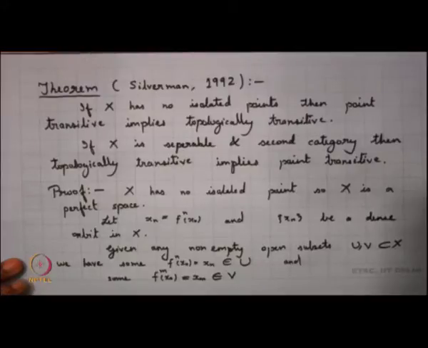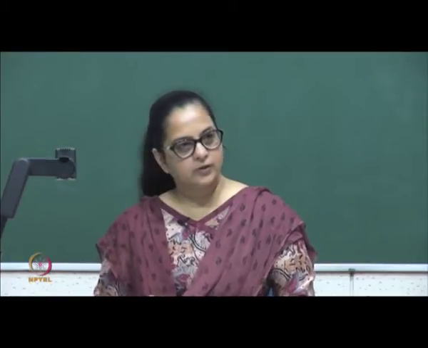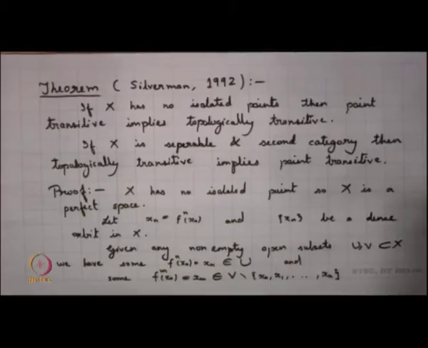Now, I am not taking just v, I am taking v minus the set x naught, x 1. So, that means that whenever I take open sets u and v, since this is a dense orbit, there is some n for which x n belongs to u and there is some m for which x m belongs to v minus these 2 points.